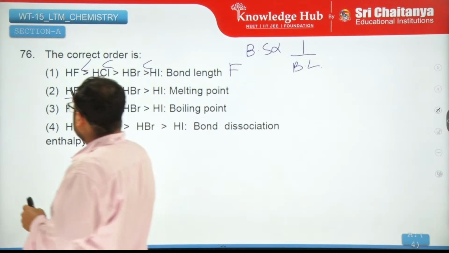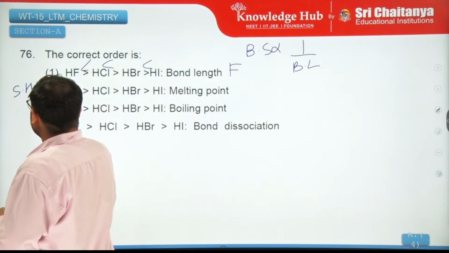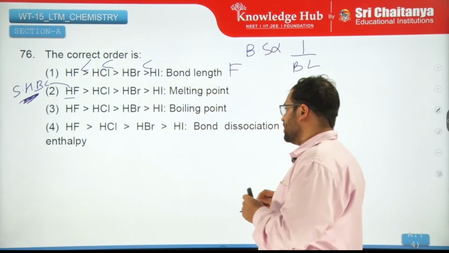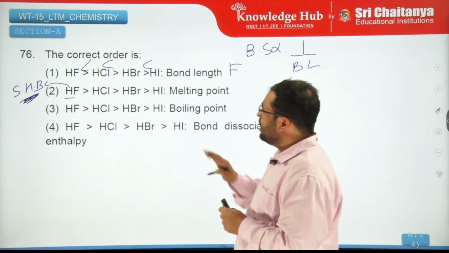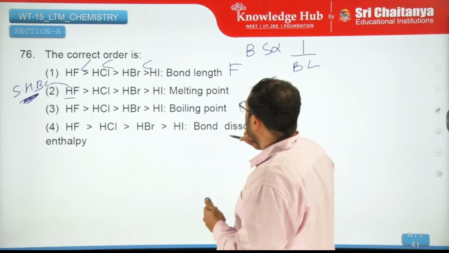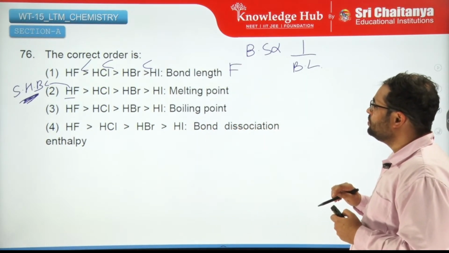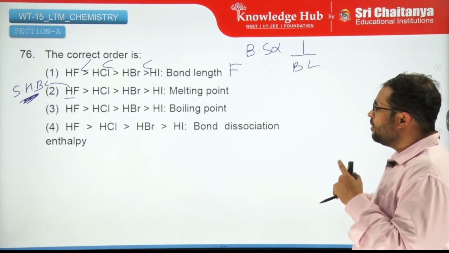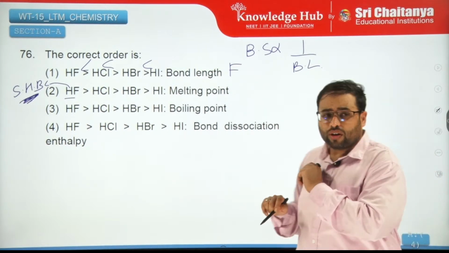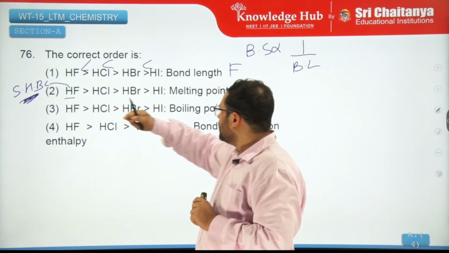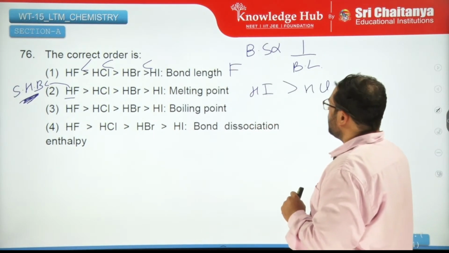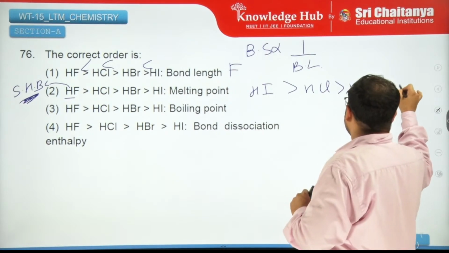Now, let us talk about the melting point. HF has strong hydrogen bonding. So melting point will be higher for HF than HCl than HBr based on the strength of the hydrogen bond or also van der Waals forces of attraction. But even here the correct order will not be this. The correct order, because of this hydrogen bond strength, normally the correct order should be HI higher than HCl, then HBr, and then you should have HF.